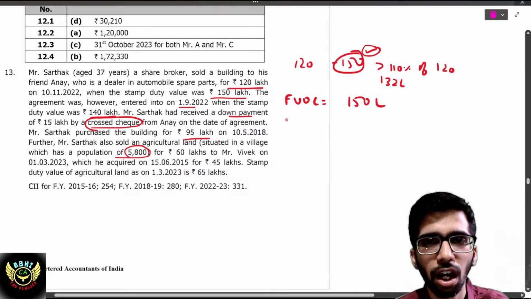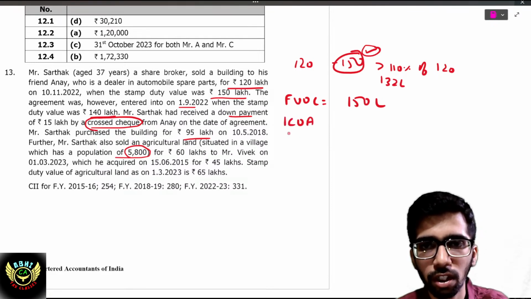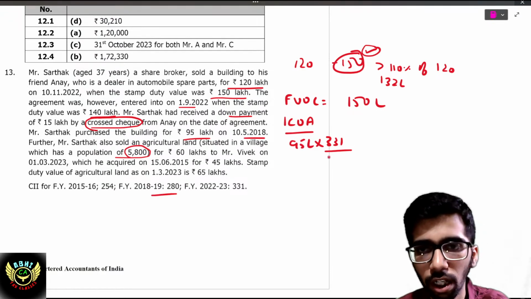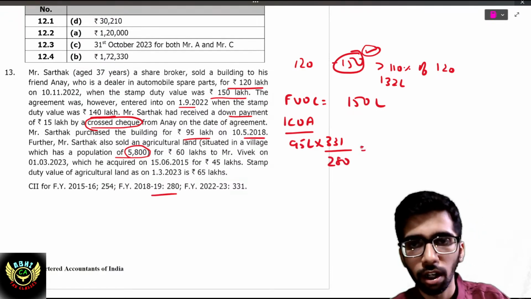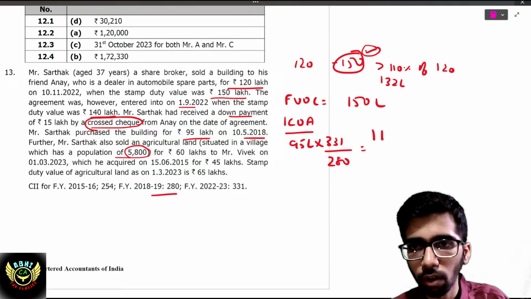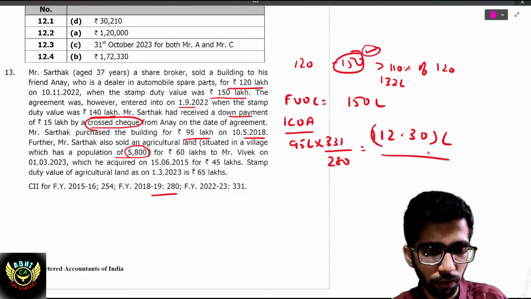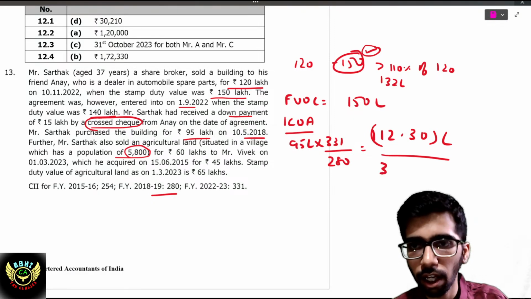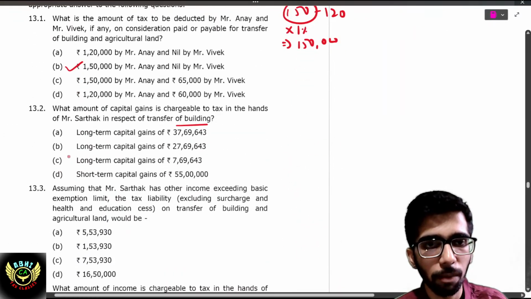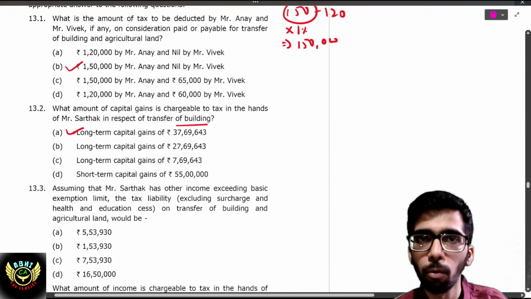Next, indexed cost of acquisition: that is 95 lakh into 331, as it was purchased in 2018-19 where the CII is 280. 95 divided by 280 into 331 is 112.30, that you should deduct from 150, giving 37 lakh 69,000. 3769. That is long-term capital gain because it has been held for more than 2 years.